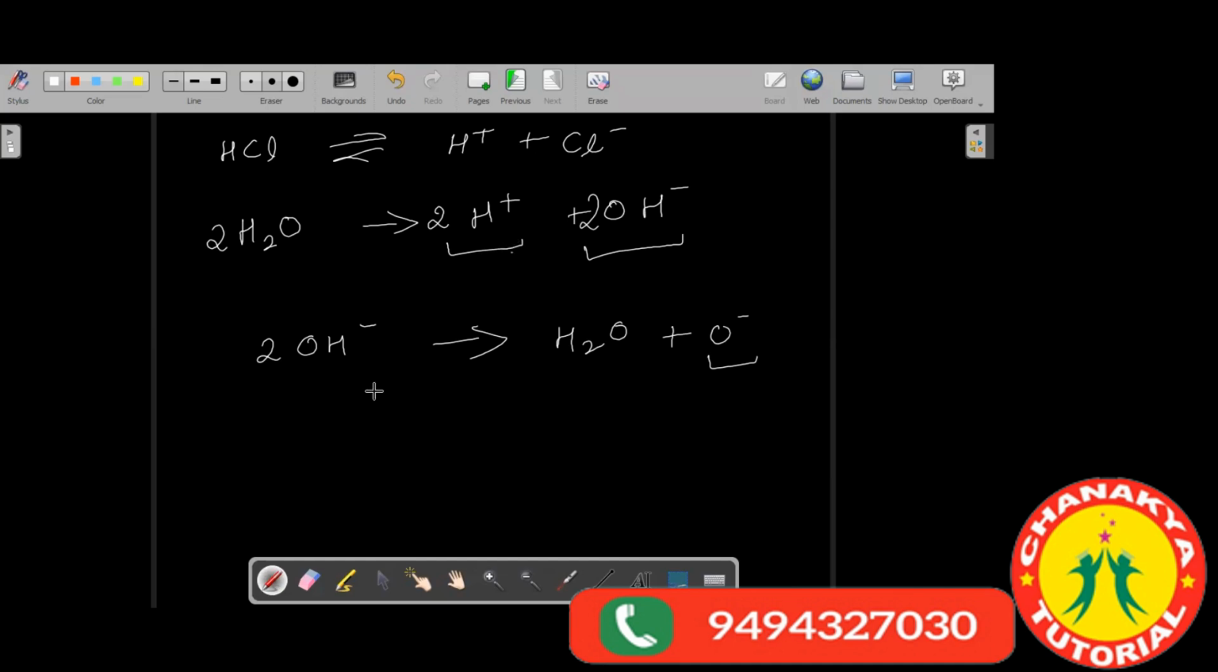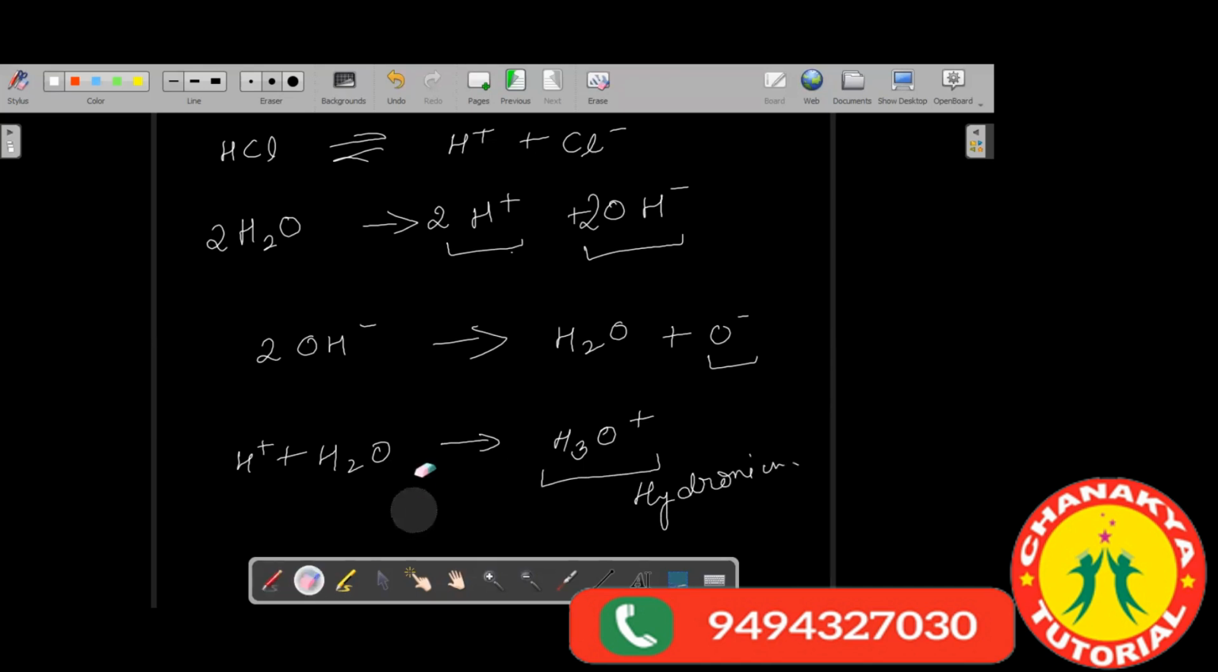The hydrogen ion forms a bond with the water molecule. It comes in association with it and forms the hydronium ion, which we call H3O plus. So in solution, you will not find H plus ions. You will be getting hydronium ions. Got it?